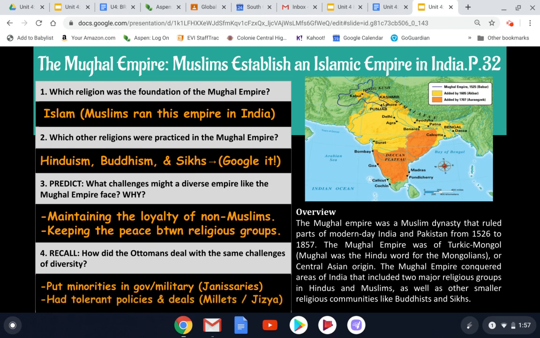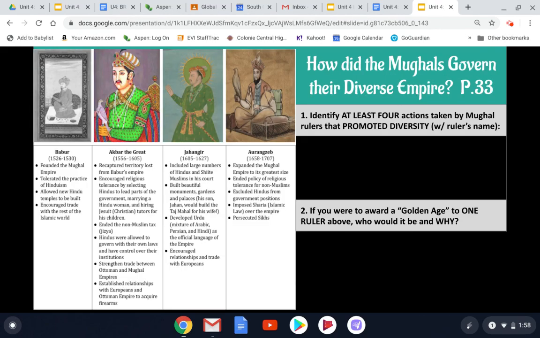The Ottomans also had very tolerant policies and deals that they gave to their minority groups, to the non-Muslim groups. If you remember the millets, these were communities of non-Muslims that were allowed to practice their own education systems, their own traditions. But the Ottomans also made a deal with them. They said, we'll let you do those things and we will protect that status, but you have to pay a tax. And this was that jizya tax that they imposed on those millet communities, those non-Muslim groups. So now let's compare those rulers on the next page.